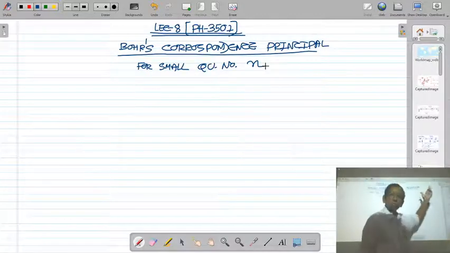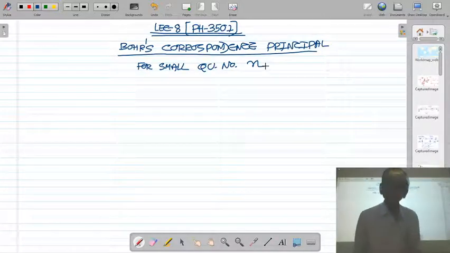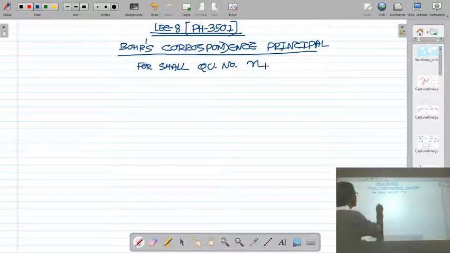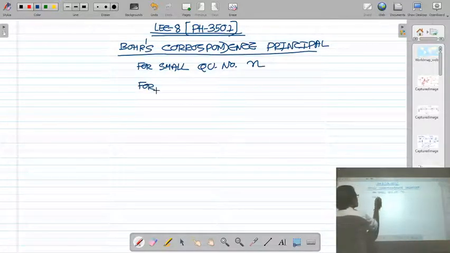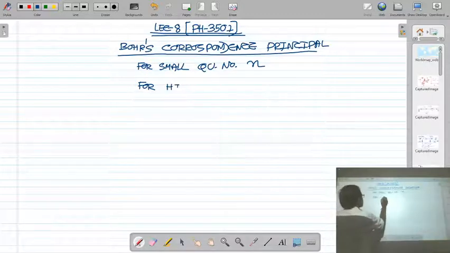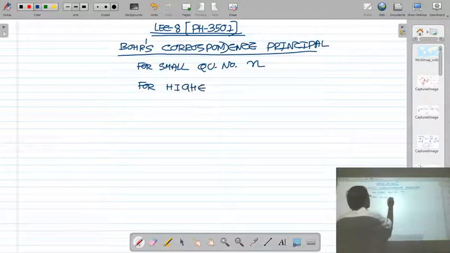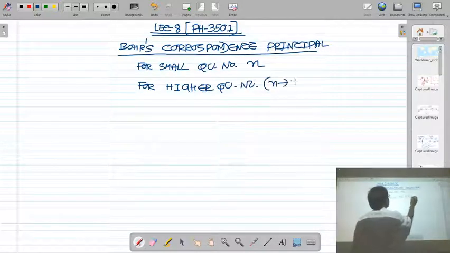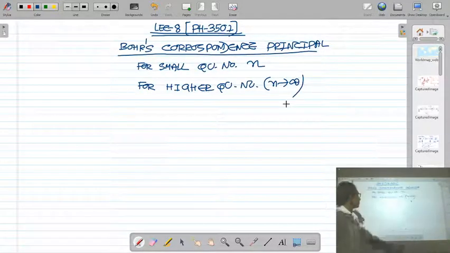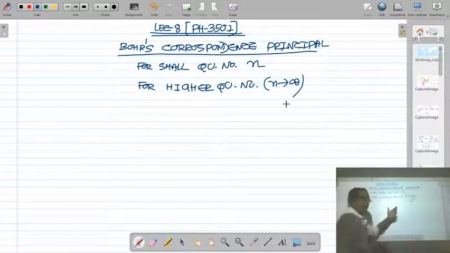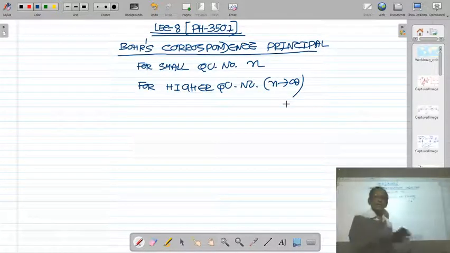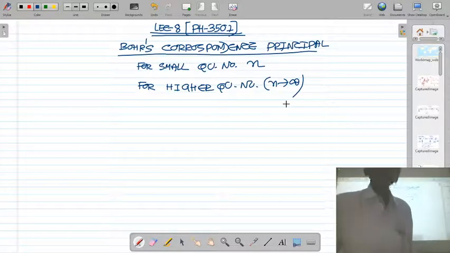But for higher quantum number, you can say n tends to infinity, the predictions of quantum theory agree with the predictions of classical theory.